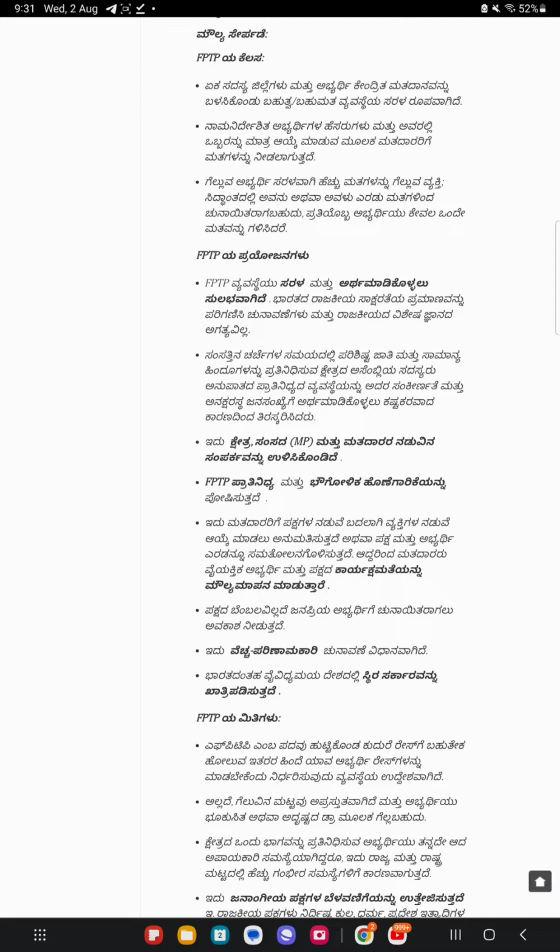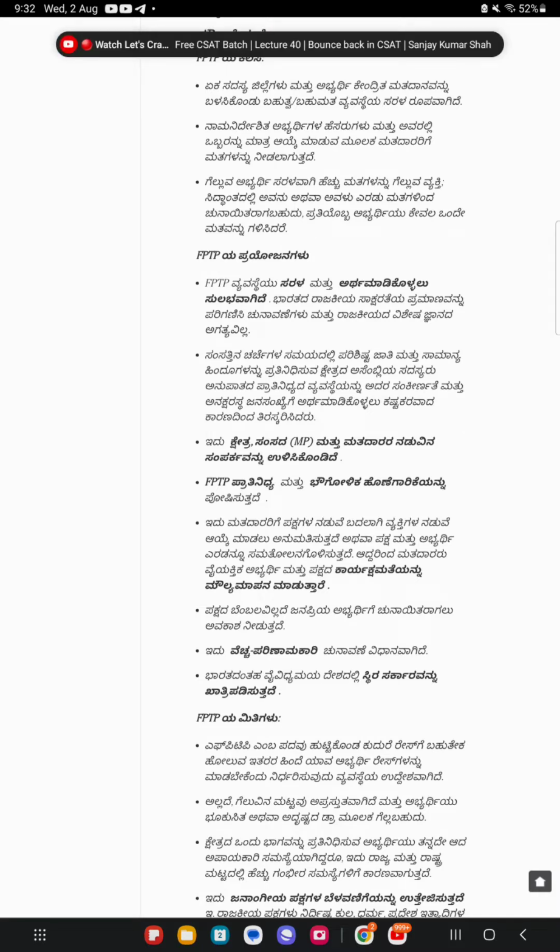Limitations of FPTP. The object of the system is just to decide which candidate crosses the finish line first, like a horse race, from where the term FPTP originated. Also, a candidate can win by a landslide or by a whisker, while a candidate represents only a part of the constituency in the body, so it leads to more serious issues at the state and national level. It will encourage the development of ethnic parties.